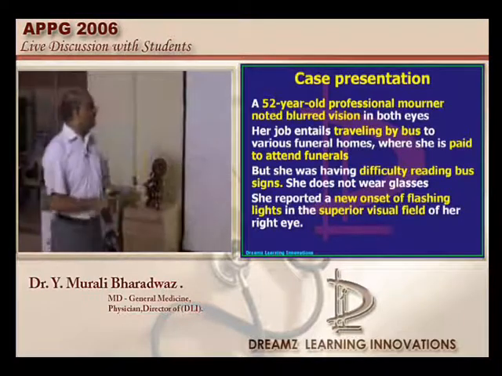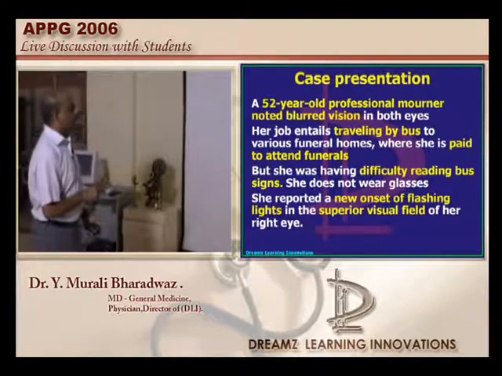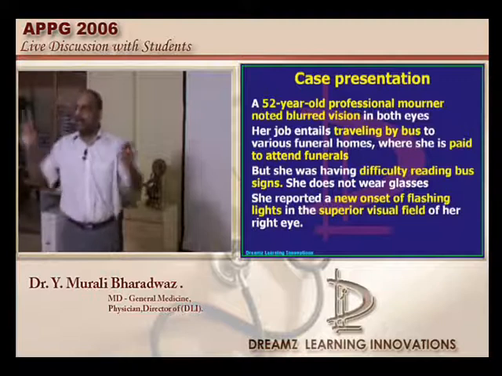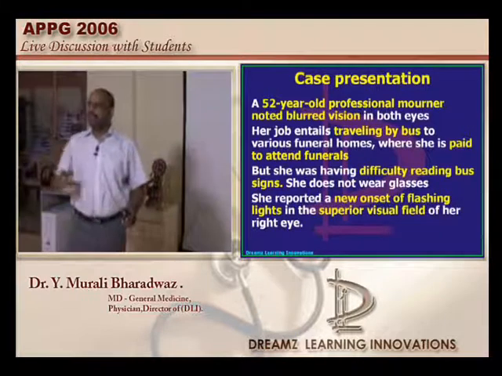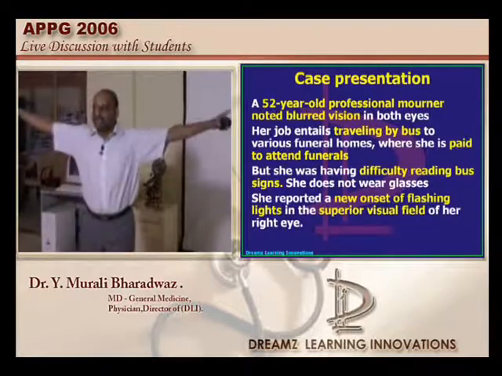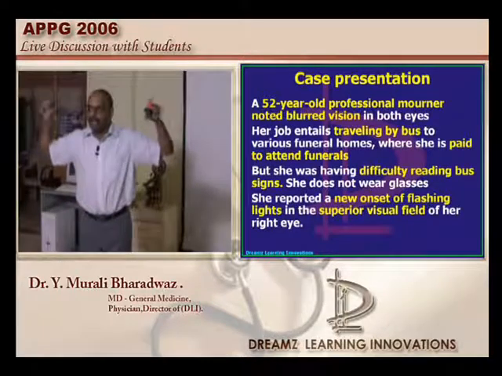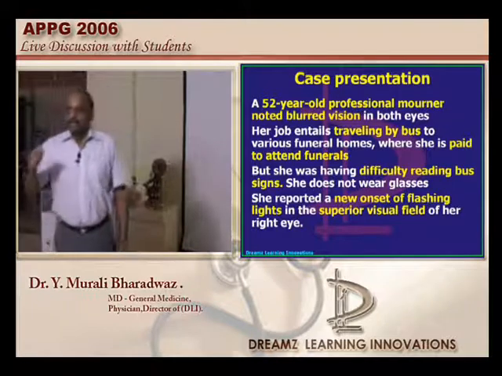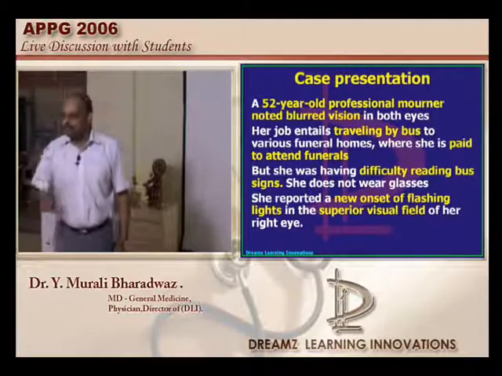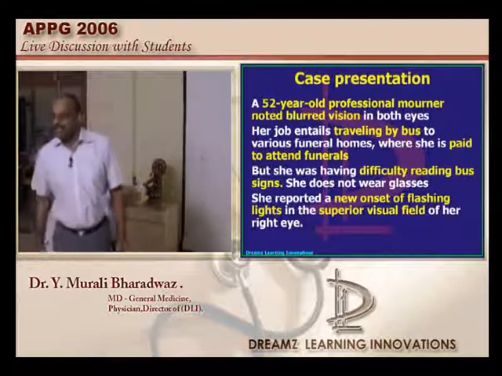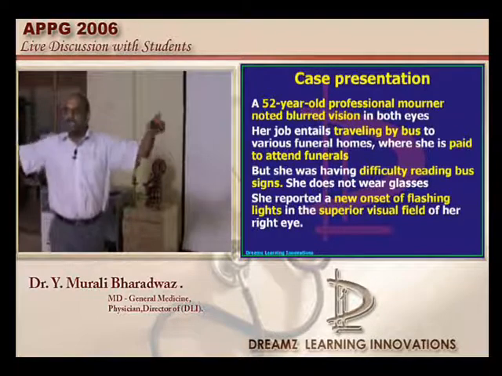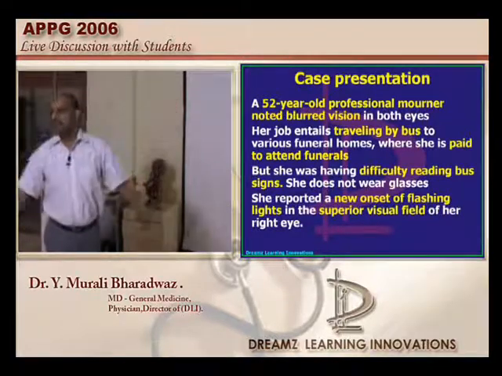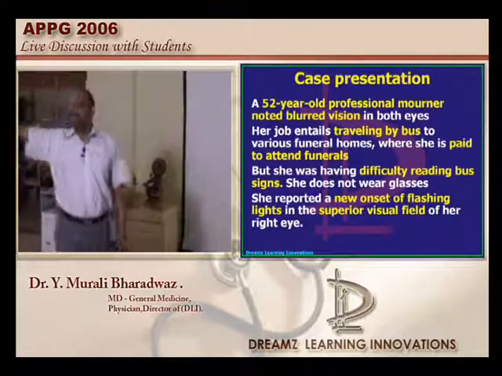When this professional mourner is subjected to the fundoscopic examination, but before that we need to check his visual fields by doing the confrontation test. What is the confrontation test? You will sit before the patient. You will say, tell me the moment the finger movement appears before you. Basically, the examiner is expected to have a good visual field. He should not have a mourner's eye. So when the examiner is fine, and suddenly the patient is not able to see in one of the fields, it is a simple bedside test by which you can know which visual field is defective.